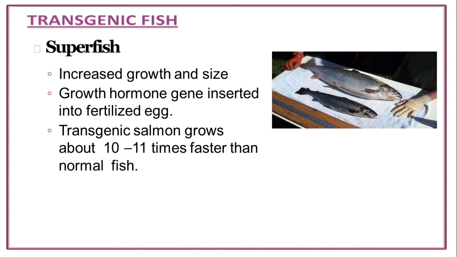Here the fish production is tremendous, and you can see the example shown here where the parent fish is very small while the offspring fish is just double, or you can say 4 times, because it is larger in length as well as in diameter, so it is much wider and taller than the parent.